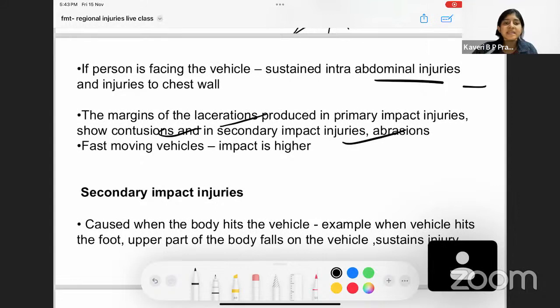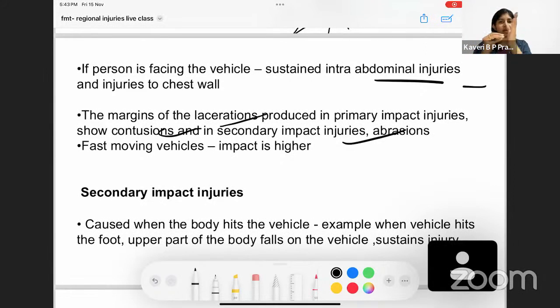Now, coming to the secondary impact injuries, these are caused when the body hits the vehicle. For example, when the vehicle hits the foot, the upper part of the body falls. What you have to understand is, as I told you, primary impact means the vehicle is going and this is a person walking. When the impact happens, whatever damage occurs at the area of impact is the primary impact injury. Secondary means, let's look at the same example. The vehicle is moving like this, the person is moving toward the vehicle.